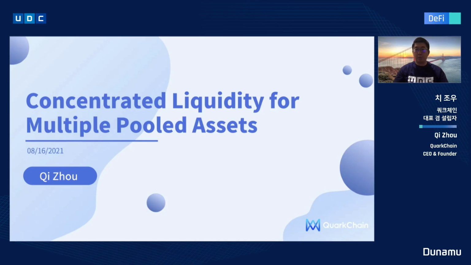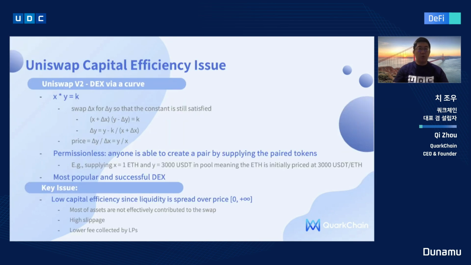So today, my topic is concentrated liquidity for multiple pooled assets. Uniswap is perhaps the most popular DEX, decentralized exchange, in the blockchain and DeFi area.